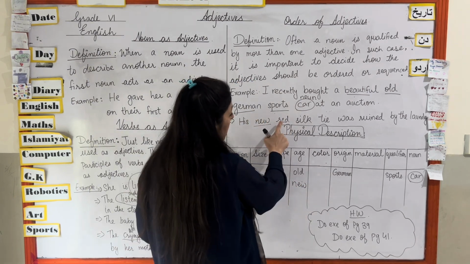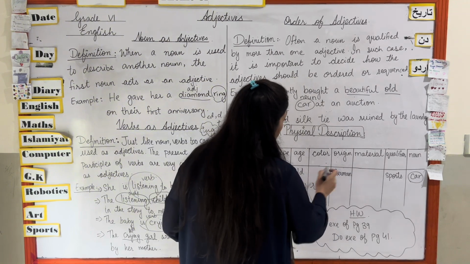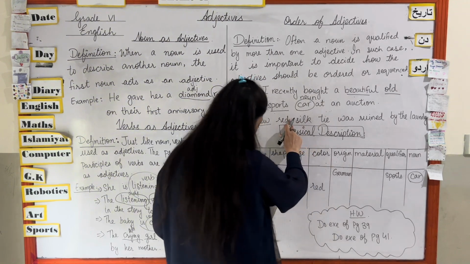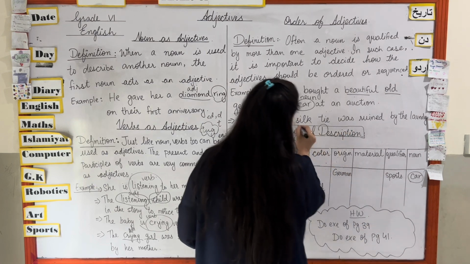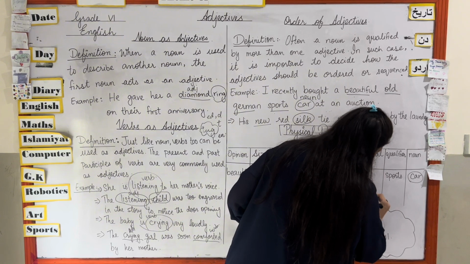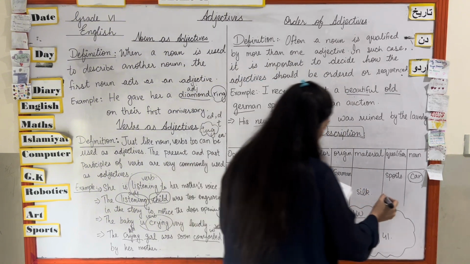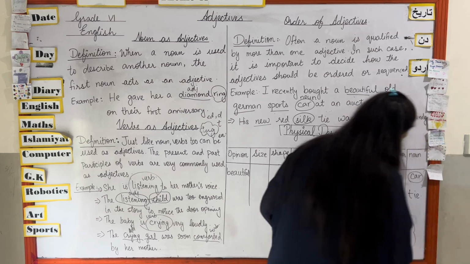Then is there color mentioned? Yes, that is red. Then, origin. There is no origin in the sentence of the tie. What is the material of the tie? That is silk. Okay, so we will write silk over here in the column of material. Then there is no qualifier of it, and what is the noun? Tie is the noun of it.